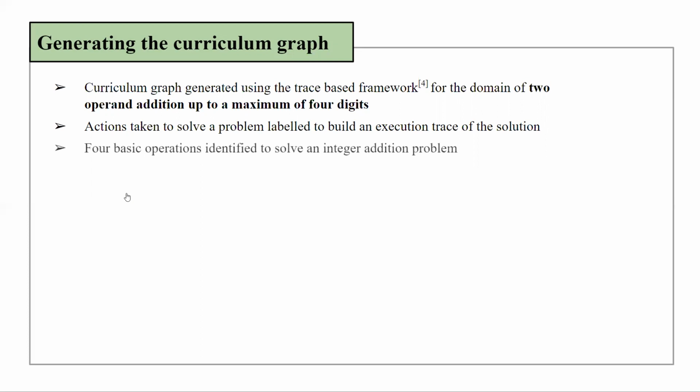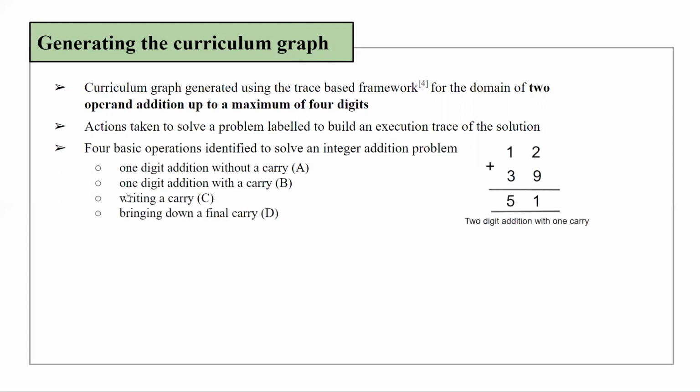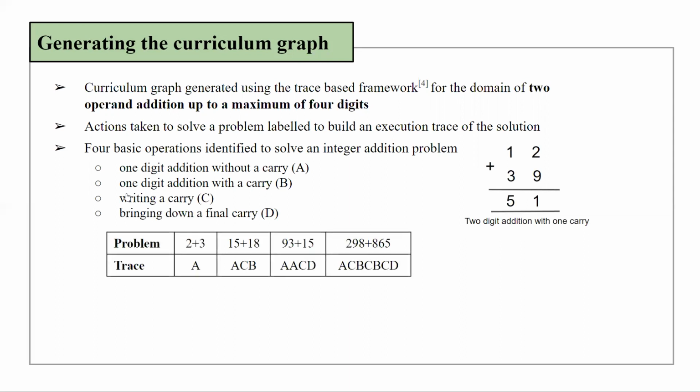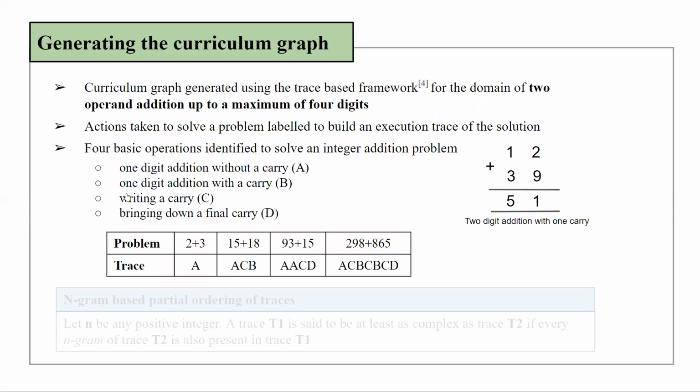Towards this, 4 basic operations were identified to be required to solve an integer addition problem, which are 1-digit addition without a carry, 1-digit addition with a carry, writing a carry, and bringing down a final carry. Here we can see how the problems can be decomposed into these basic skills and expressed as traces.